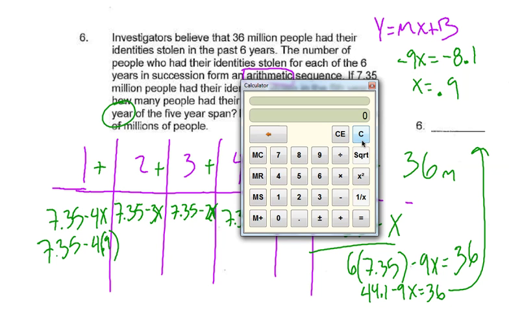Okay, you're good. All right, so we have 4 times 0.9. And so that's our negative. And so we're going to add that to our 7.35. And I get 3.75. Yes! I mean, I was not even close. That's right, folks.